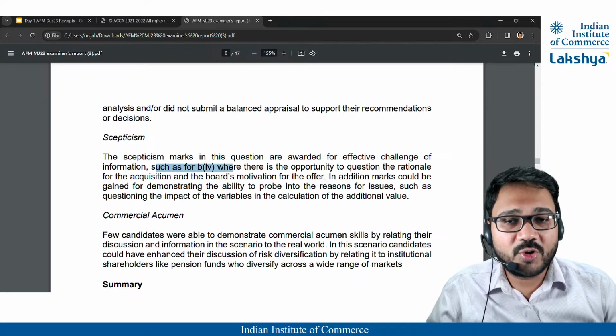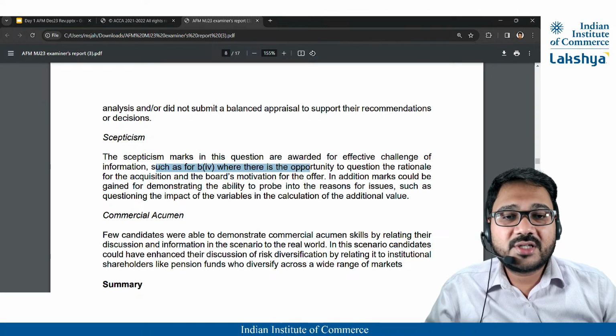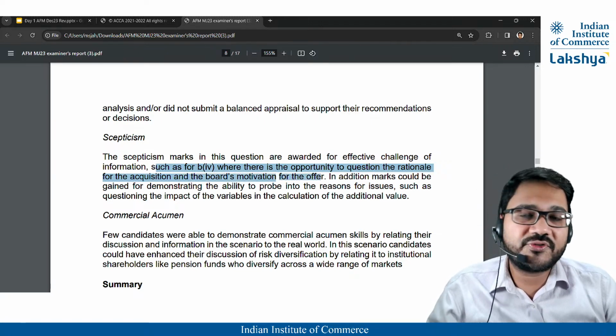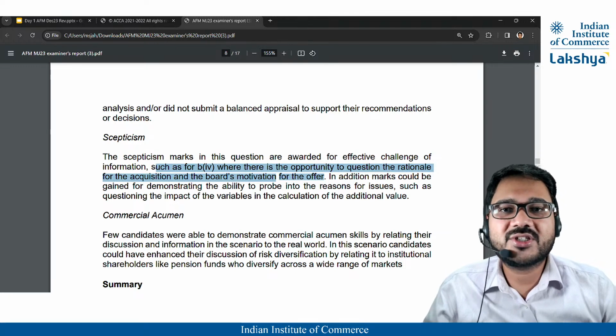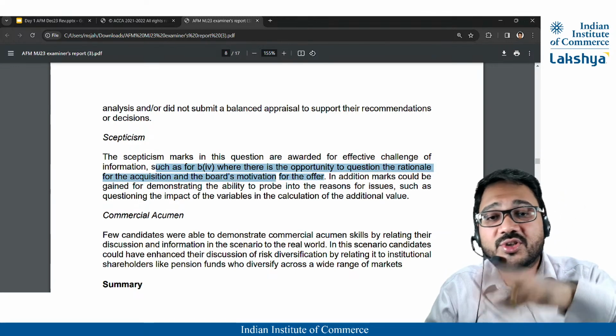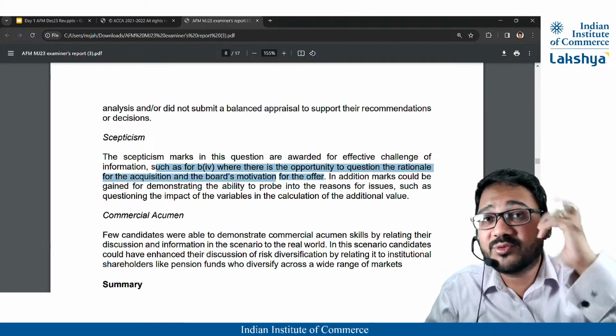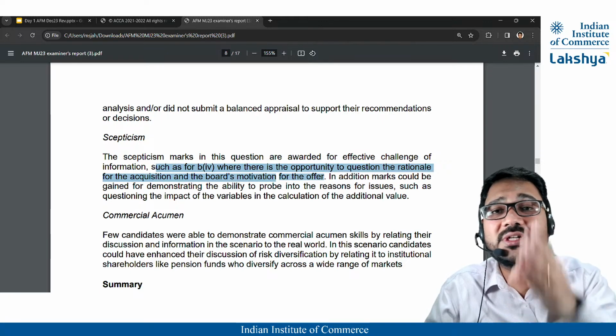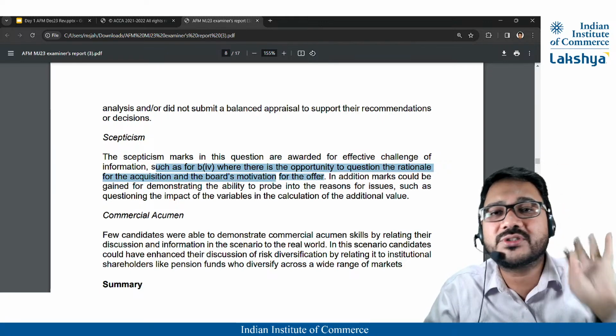So for B4, where there is an opportunity to question the rationale for the acquisition, why do you want to acquire, and the board's motivation for the offer, you could have challenged that. So when you read the question, you will understand, oh, I could. So that's how you're training to become a. That is why it is important for you to read at least 4 reports.